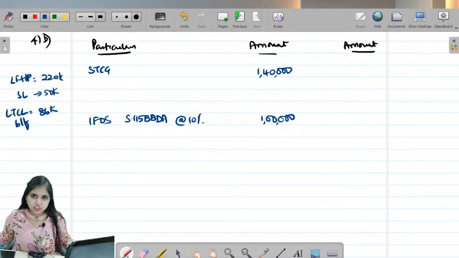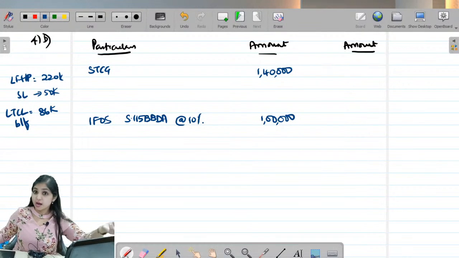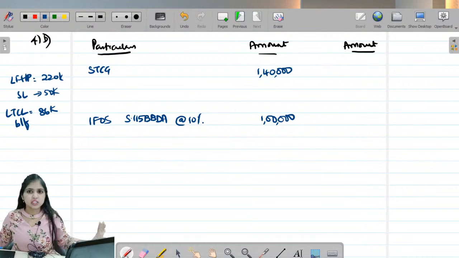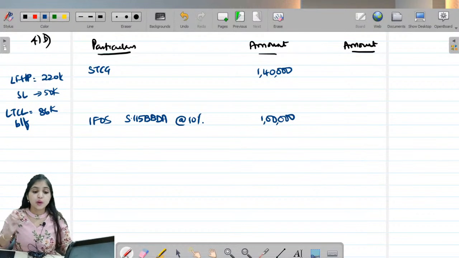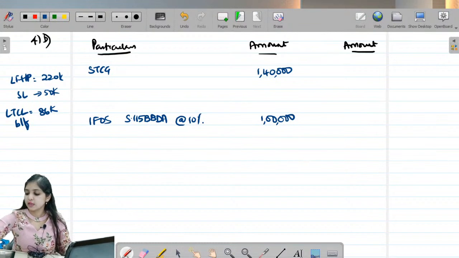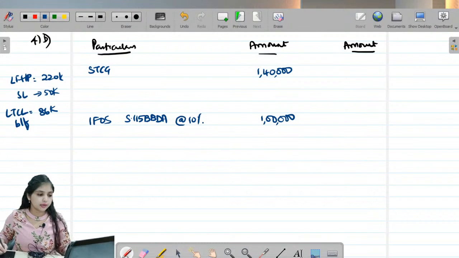Agricultural loss we will anyways not consider. Agricultural income is exempt, so obviously agricultural loss should be ignored. So I will now consider just the business loss. What will be the business loss portion? Come on, calculate. What is 96,000 into 40%, guys? How much do you get? 38,400, isn't it? So we will consider just that.